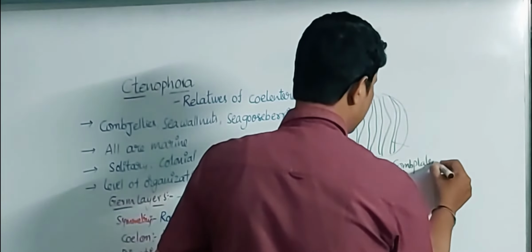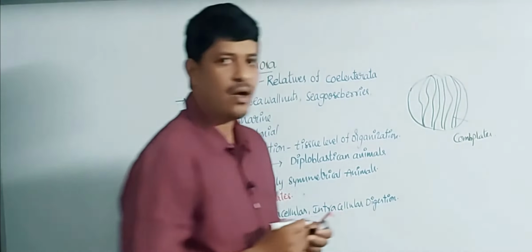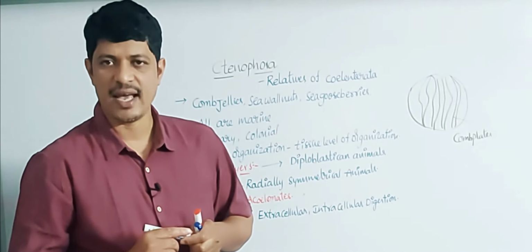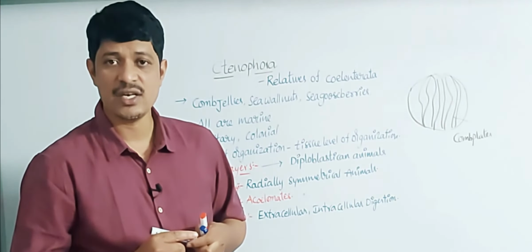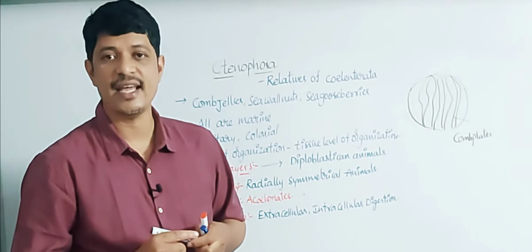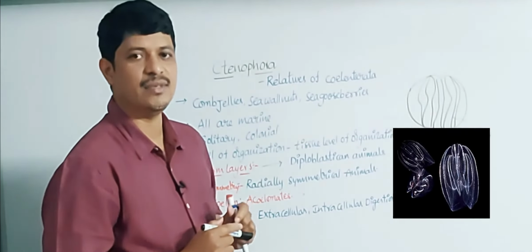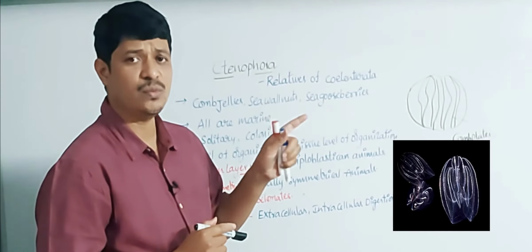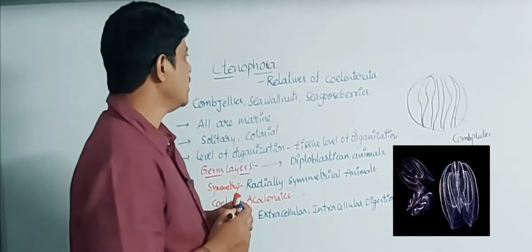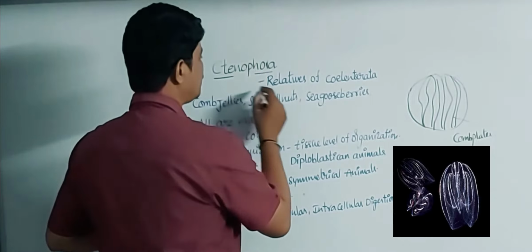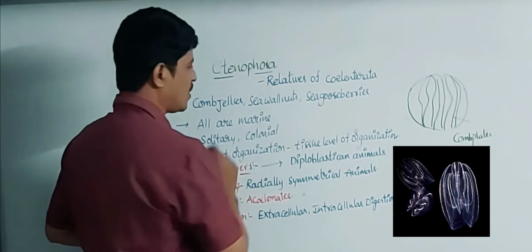The body of all these organisms has 8 external rows of ciliated comb plates. Due to the presence of the comb plates, these animals are known as comb jellies.